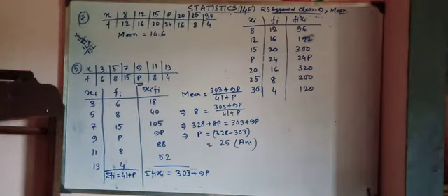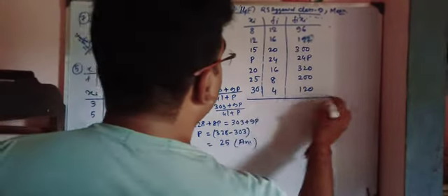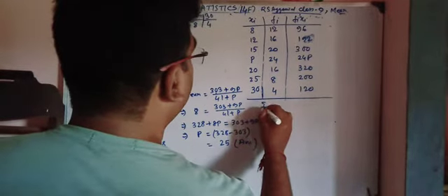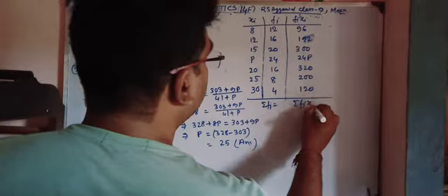Understood that? So again we are adding the summation of fi and the summation of fi xi.